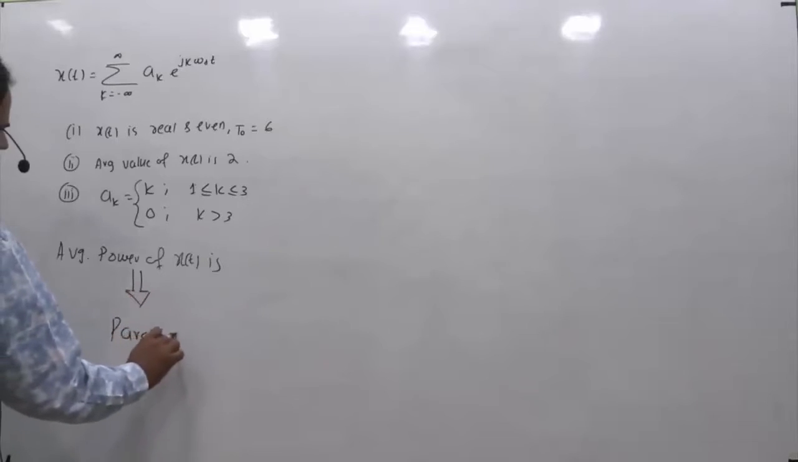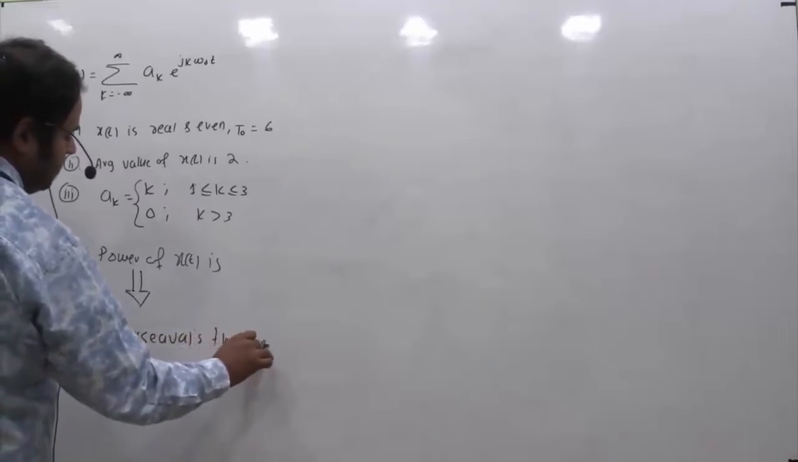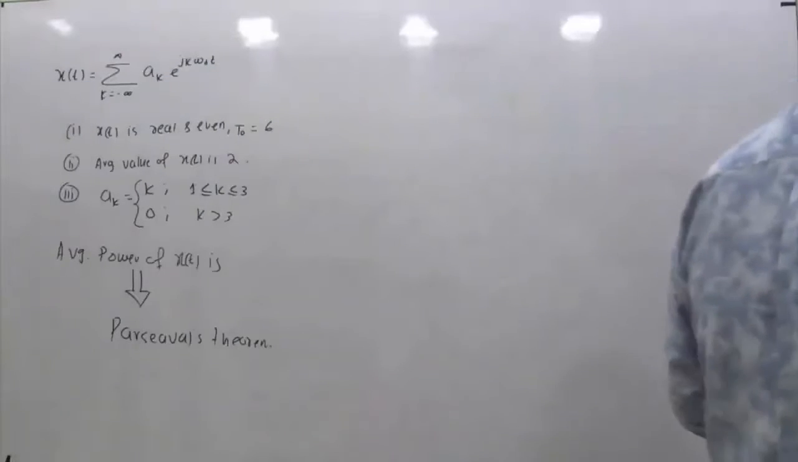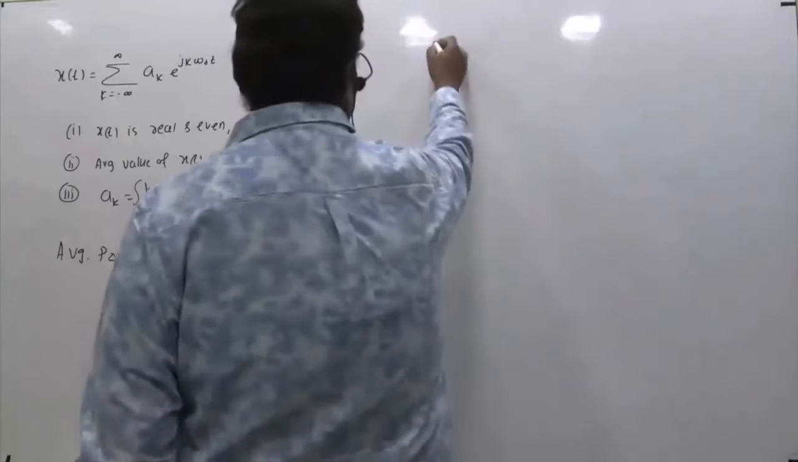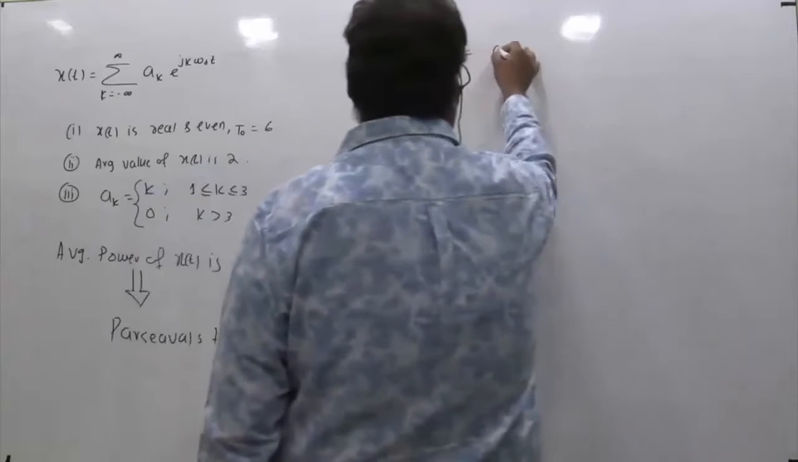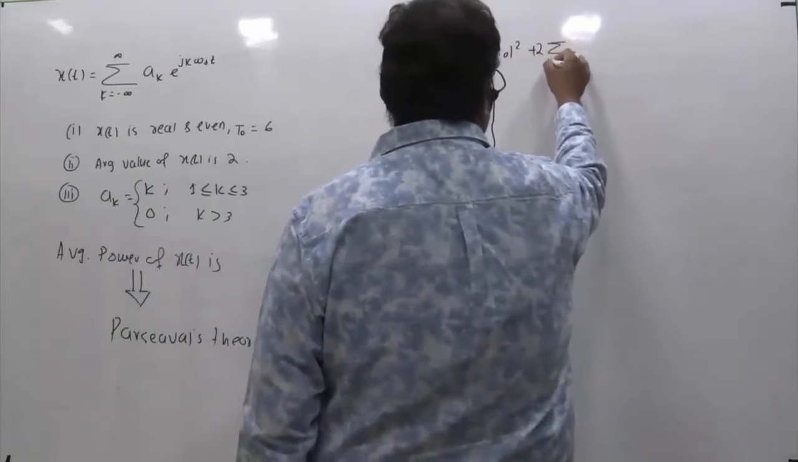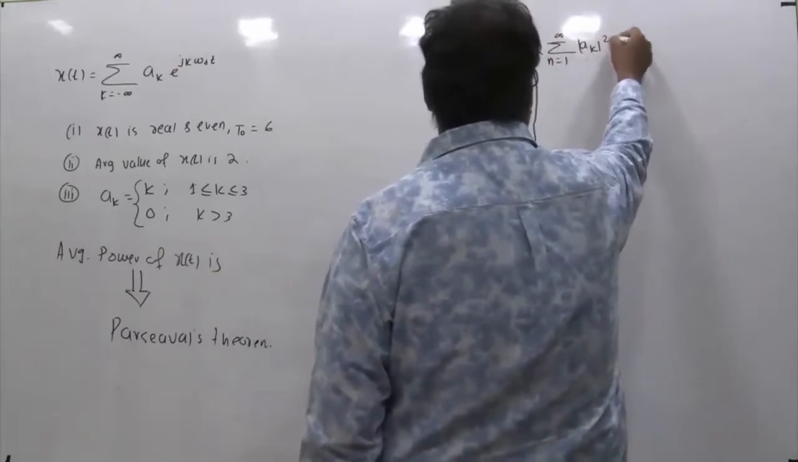Why is Parseval's theorem useful, or in what case do we need it? Without knowing the time domain signal x of t completely, if you want to get the energy and power of the signal from the Fourier spectrum, you need Parseval's theorem. So based on Parseval's theorem, the average power is given by magnitude of a naught square plus 2 times summation n equals 1 to infinity of magnitude of ak square.